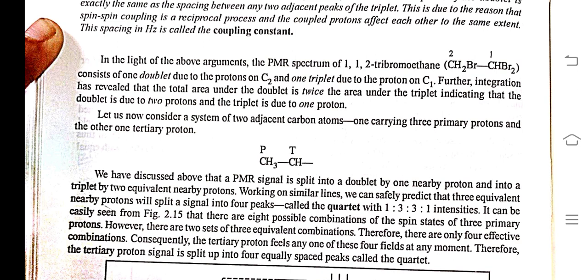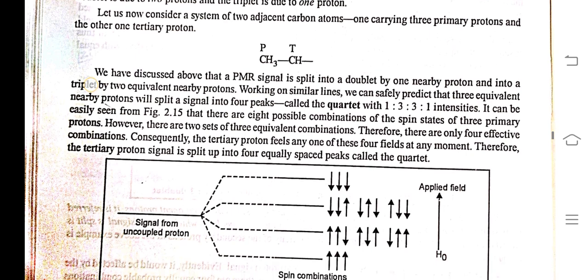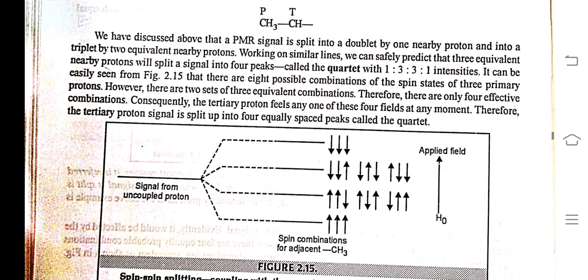Let us now consider a system of two adjacent carbon atoms, one carrying three primary protons and the other one tertiary proton. We have discussed above that a PMR signal is split into a doublet by one nearby proton and into a triplet by two equivalent nearby protons. Working on similar lines, we can safely predict that three equivalent nearby protons will split a signal into four peaks called a quartet